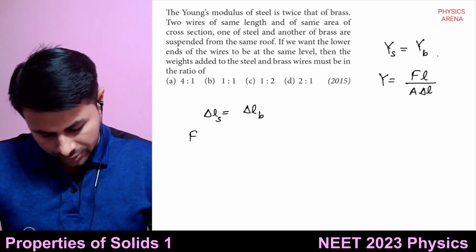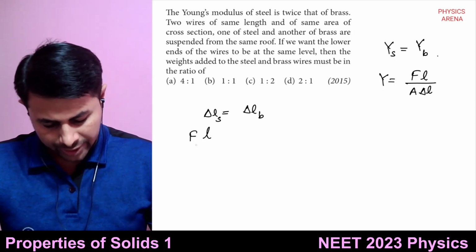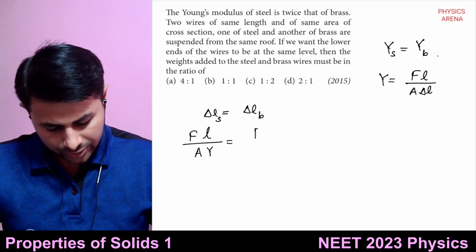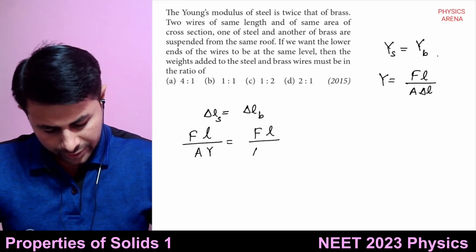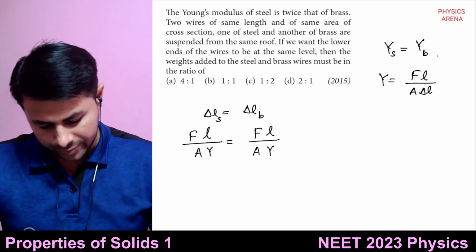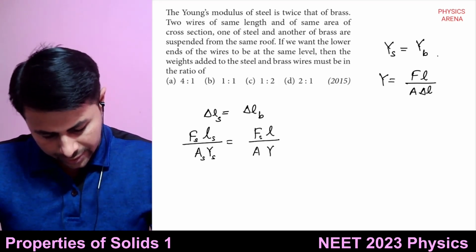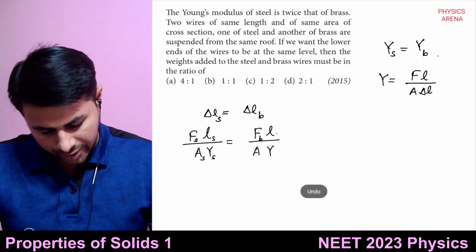So this can be written as FL upon AY equals FL upon AY. Let's put suffix S, S, S, and here B, B, B, B.